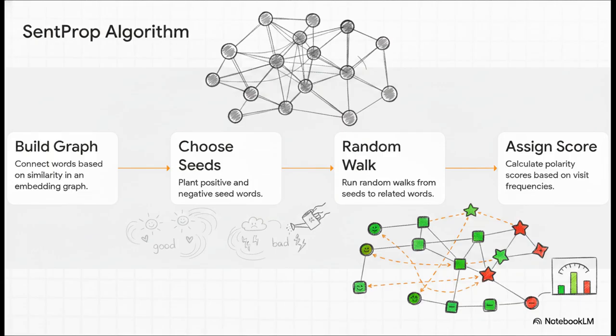Step 3, the algorithm goes on these random walks through the graph, starting at those seeds and jumping to related words. And finally, Step 4, it mathematically figures out which words belong together based on how often that random walk lands on them. So if the algorithm walks from good and keeps landing on delightful and excellent, it quickly figures out, hey, I should probably score these words positively too.